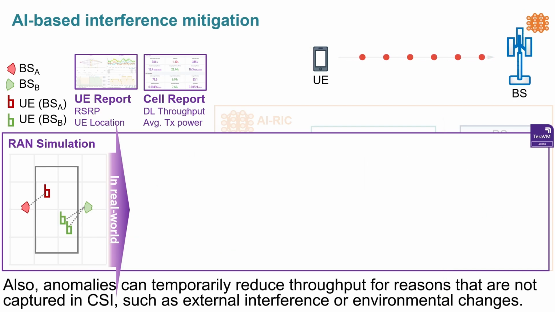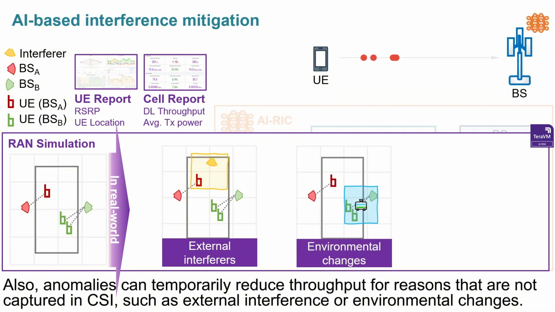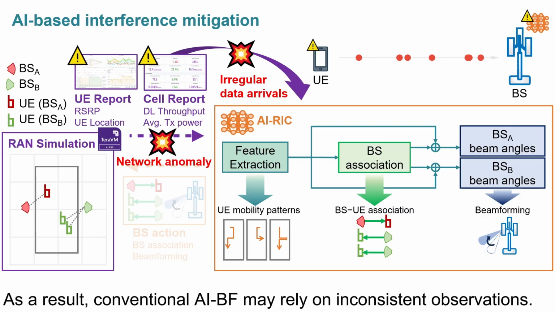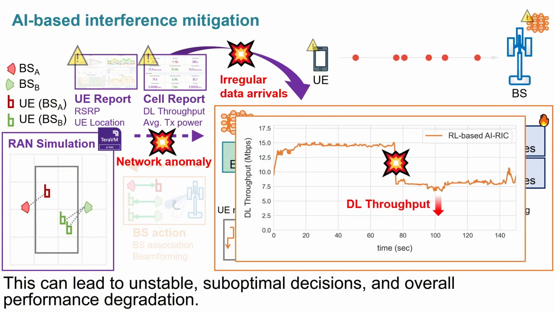Also, anomalies can temporarily reduce throughput for reasons that are not captured in CSI, such as external interference or environmental changes. As a result, conventional AI beamforming may rely on inconsistent observations. This can lead to unstable, suboptimal decisions and overall performance degradation.